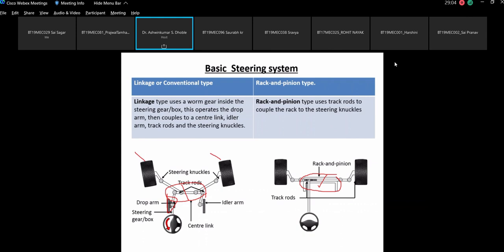So we will see this. But please try to understand that in the linkage type, with usage, if play comes in, there will be some error introduced here. That is the first thing. Second thing is related to the vibrations which are getting passed from the road surface to the driver's hand. Okay, so we'll see that.